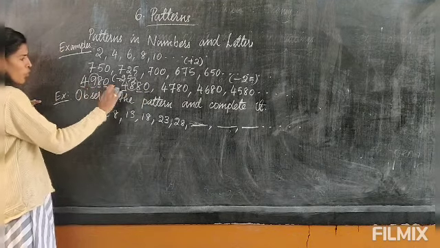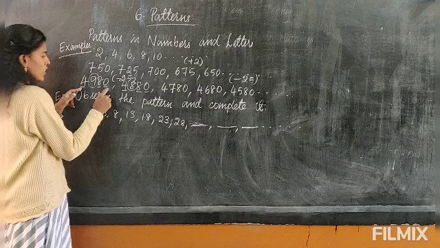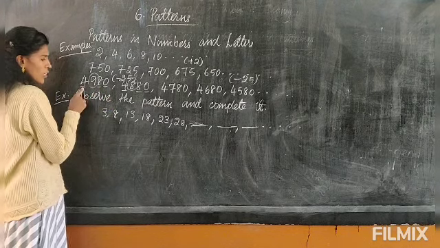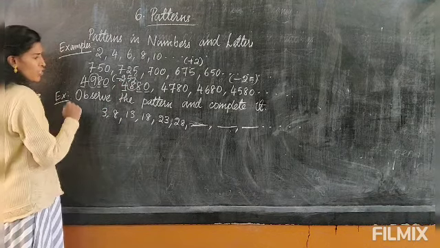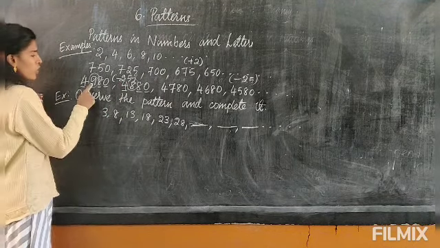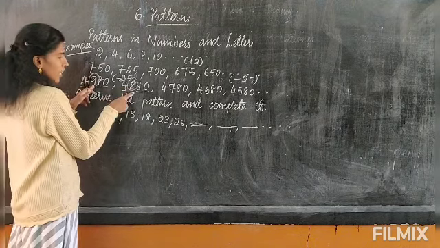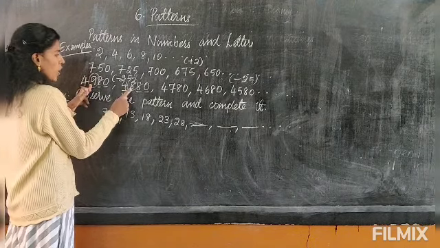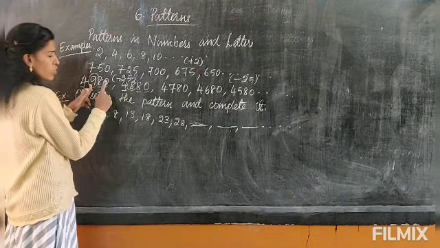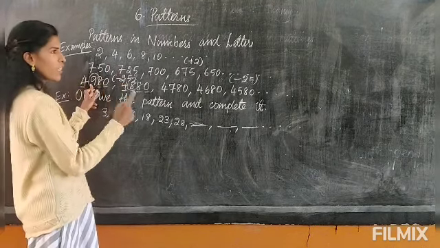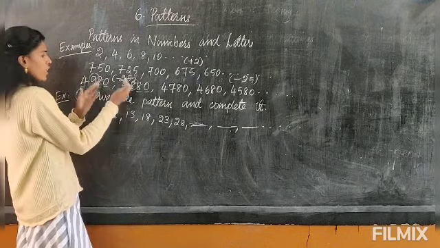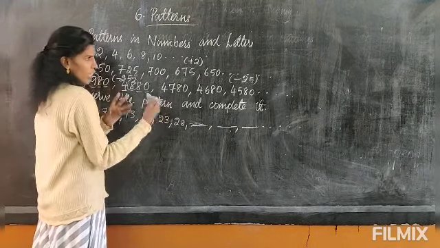So in these 4 digits, these 3 digits are the same. Ones place, tens place, thousands place remain the same. Only in the hundreds place there is a change. So you find what the change is here. Here 9 is becoming 8. That means it is becoming only 1 less. So in the hundreds place it is becoming only 1 less. That means 100. So you have to minus 100 from each one. That way you can take it.